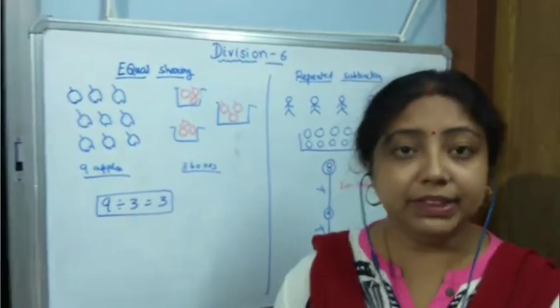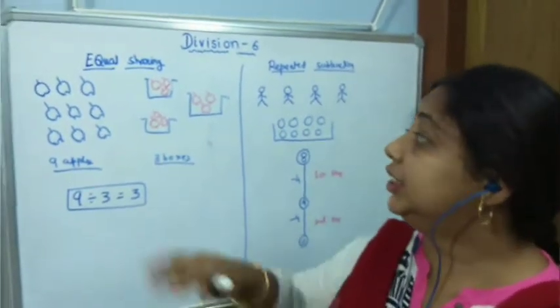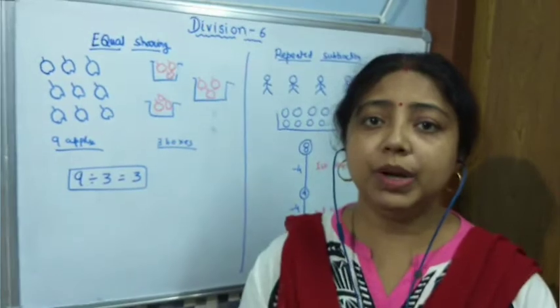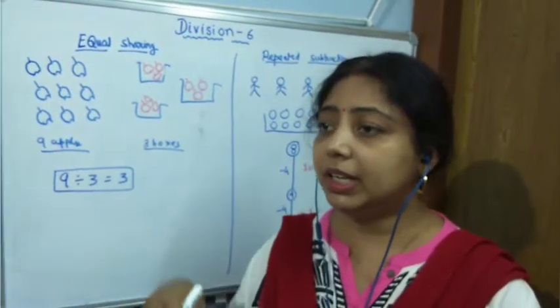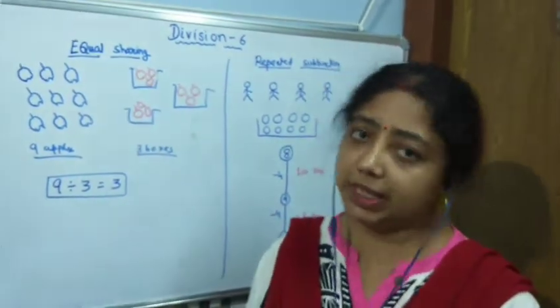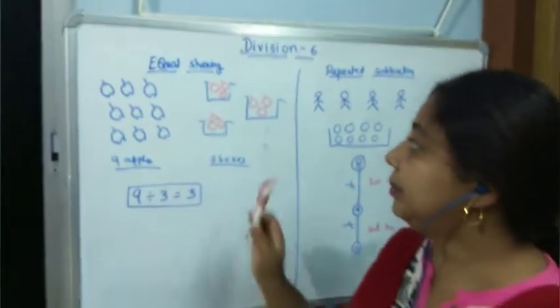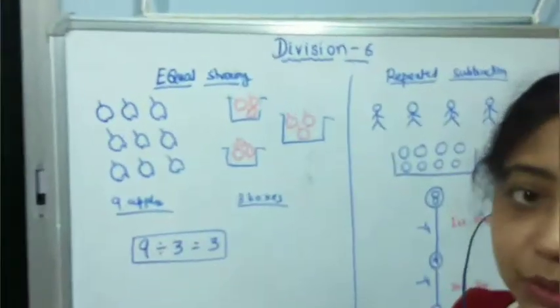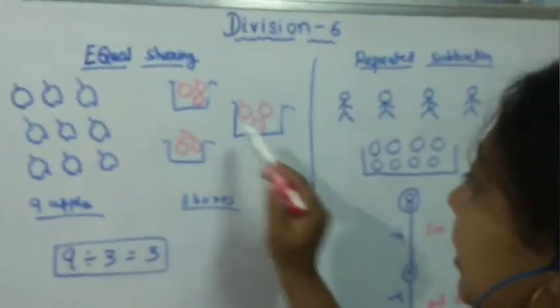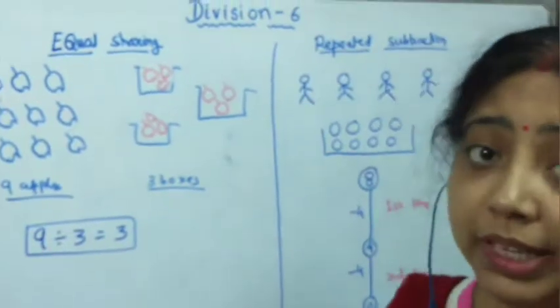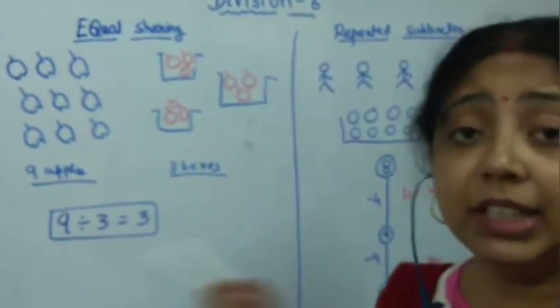Now, what is division? Division means sharing equally. Anything is near you, and you want to share it equally within your friends, within other people, etc. So, for example, let us see, you can understand it more clearly. Suppose there are 9 apples, okay, and there are 3 baskets. So, your mama said to keep all the 9 apples equally in the 3 baskets.